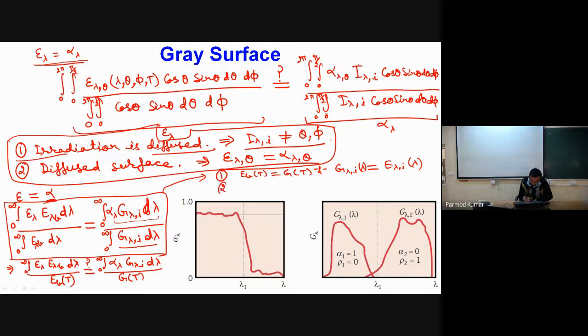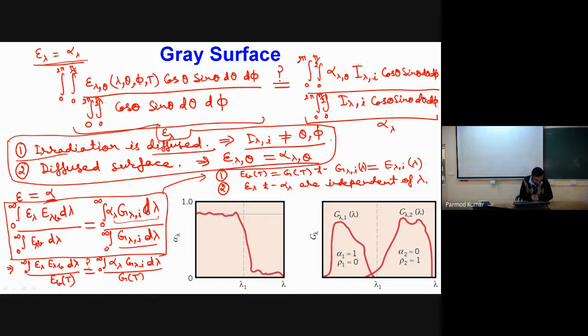And the second condition is that epsilon lambda and alpha lambda are independent of lambda. If these quantities are independent of lambda, they will come out of the integration, and the ratio of this quantity will become epsilon, and the ratio of that quantity will become alpha.